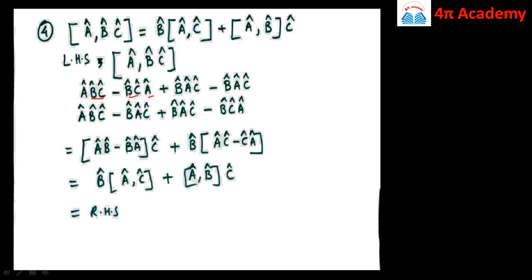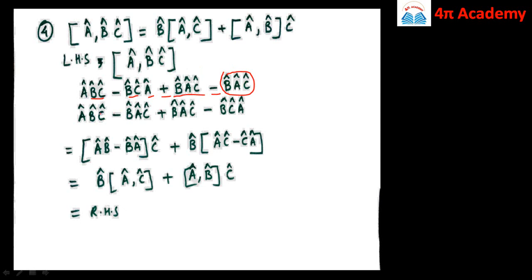Now here we need to take B cap common, and therefore we add a term, that is B cap A cap C cap. Since we add this term, again we subtract the same term, B cap A cap C cap.